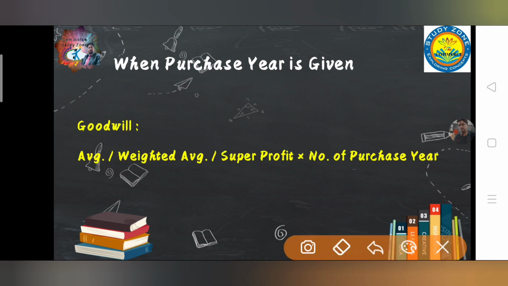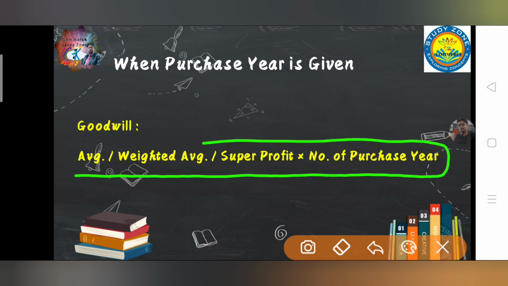So in that case, the formula of goodwill, I'm not going to give three individual formulas to you. As I told you, I'm going to give you a unique method to understand and remember the various formulas. So in a single formula, I have made three formulas, as you can observe. When purchase is not given, then your method will be either average, weighted, or super profit.